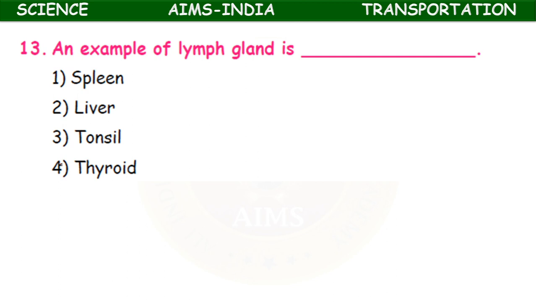Here lymph gland is asked. Okay, lymphatic organ means spleen also comes here, but lymph gland is tonsils.